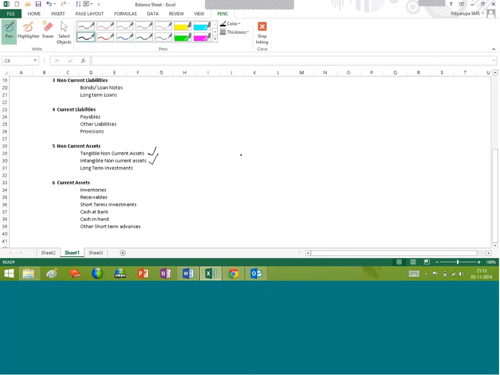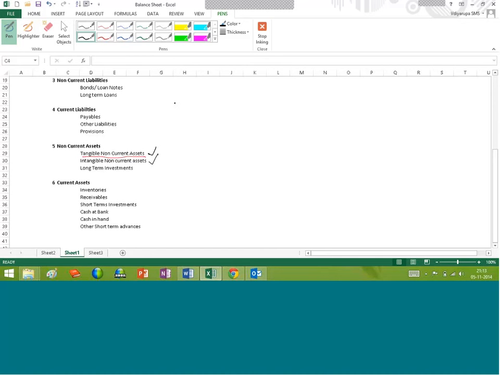Tangible non-current assets, once again repeating what I have told you some time back, are nothing but a kind of capital expenditure incurred by the business with an expectation of generating long-term benefits. The benefits, specifically, mean revenue.